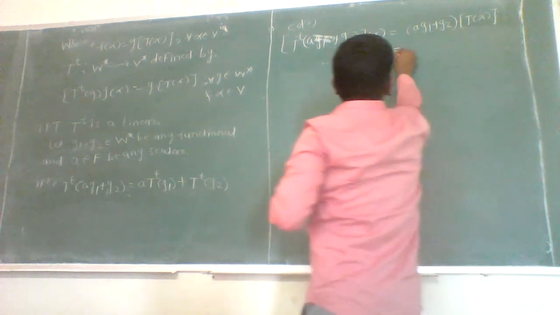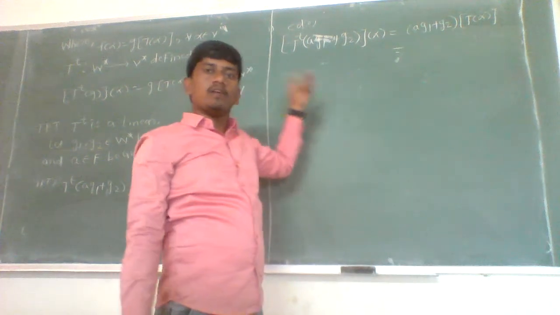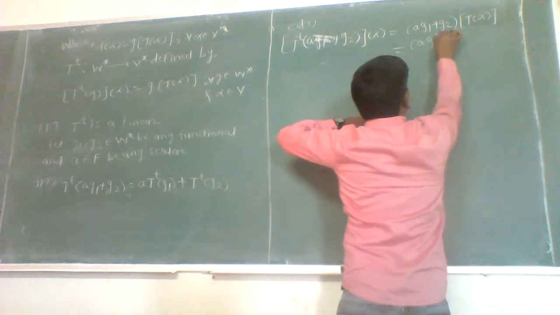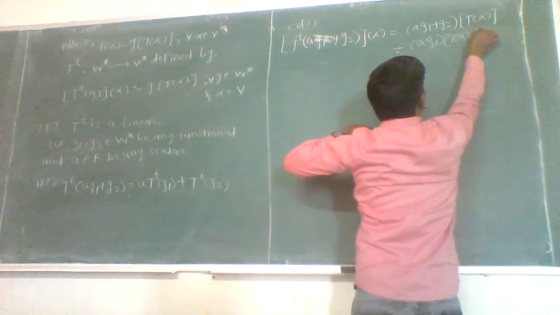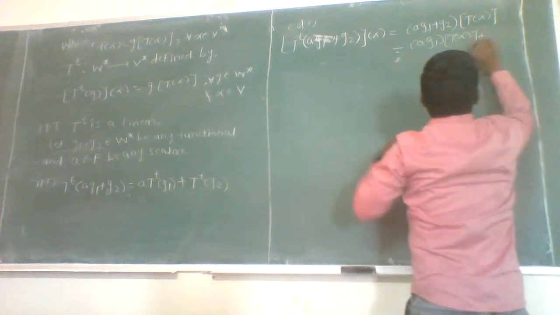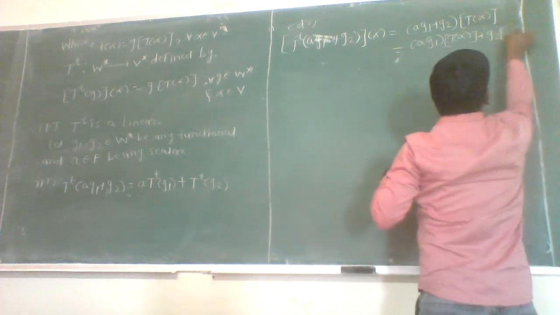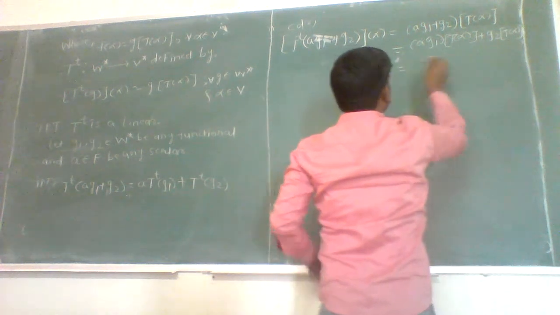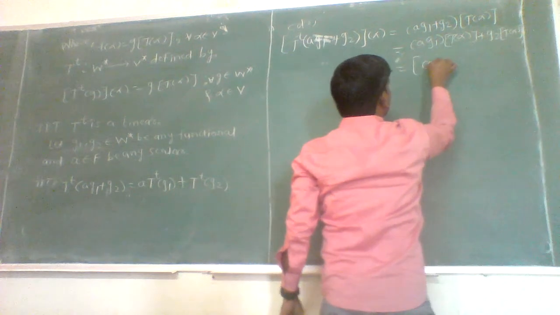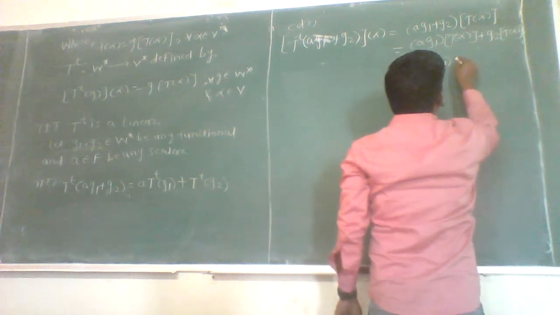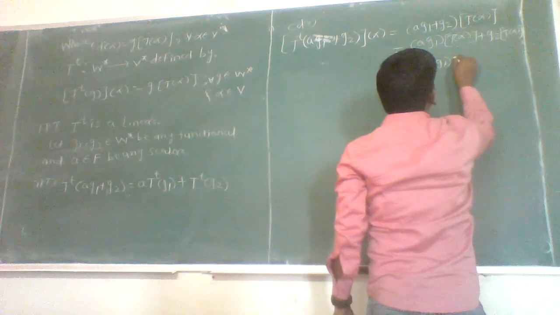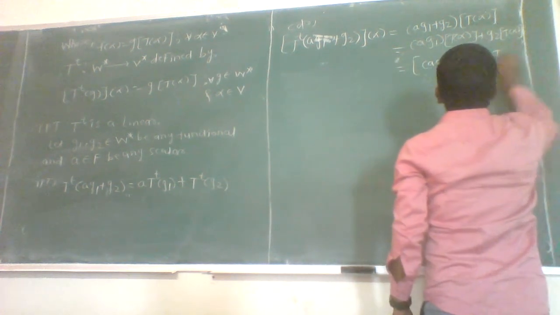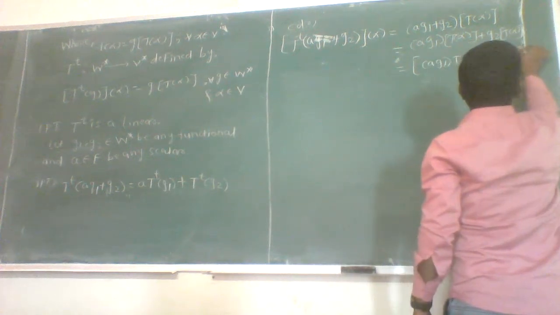Again, we know that G1 and G2 are two linear functionals, so they hold the linearity property, therefore this is nothing but AG1 of T of alpha plus G2 of T of alpha, which is nothing but AG1 of T plus G2 of T of alpha.